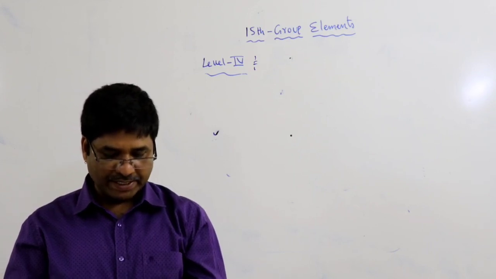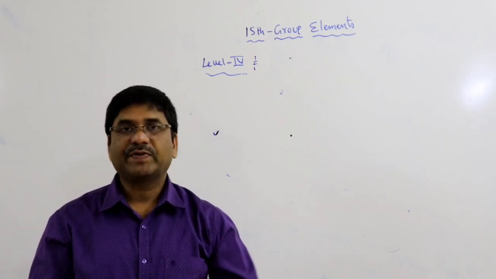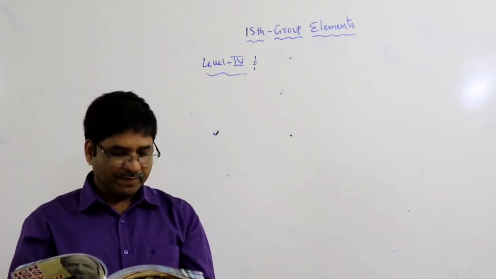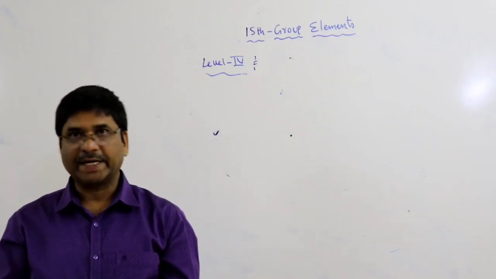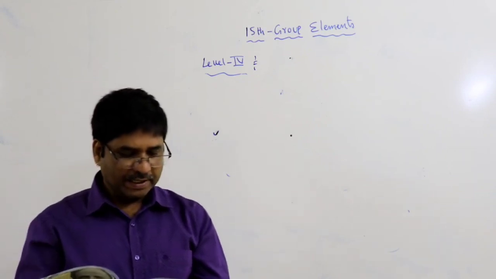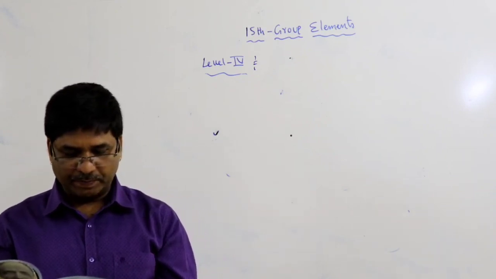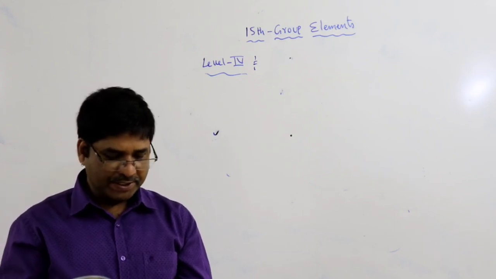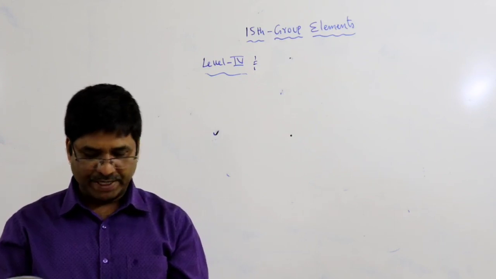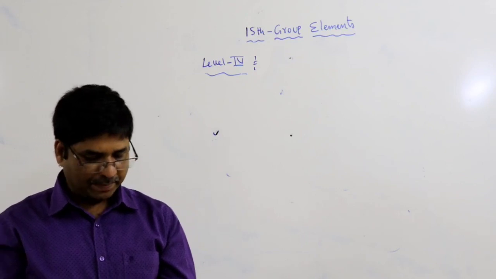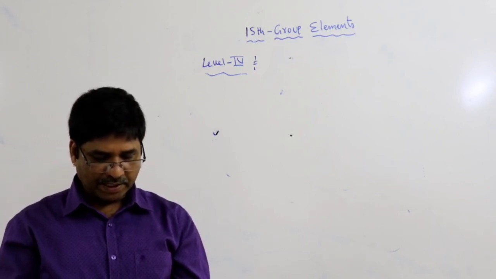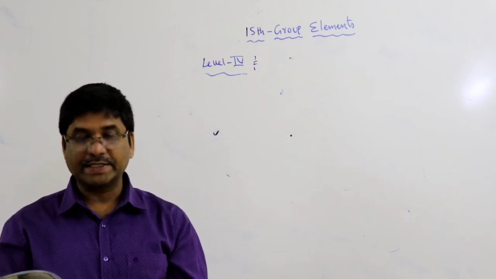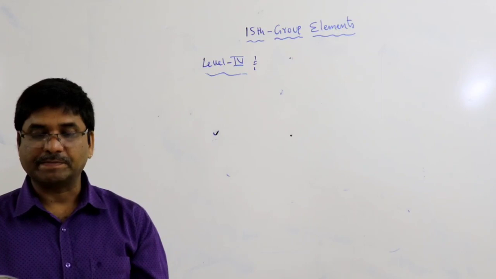In that, first paragraph is given for the 15th group element based question. What is the paragraph? 5A group elements hydrides. Once I read it: the hydrides of 5th group elements are good reducing agents. Their reducing ability increases from ammonia to bismuthine and basic nature decreases from ammonia to bismuthine. Thermal stability and bond angle decrease from ammonia to bismuthine.